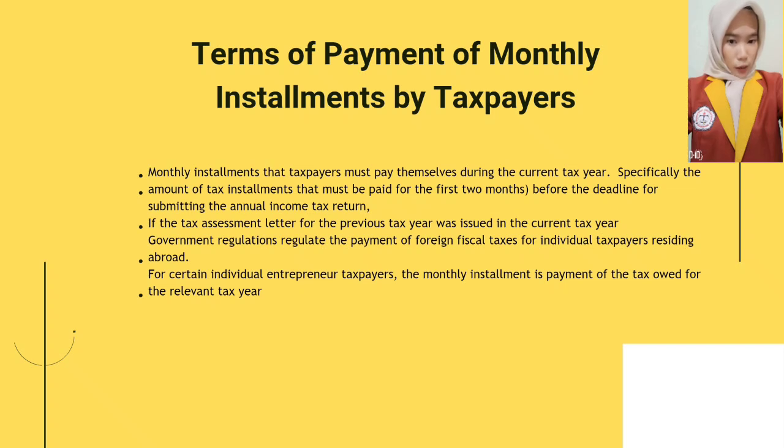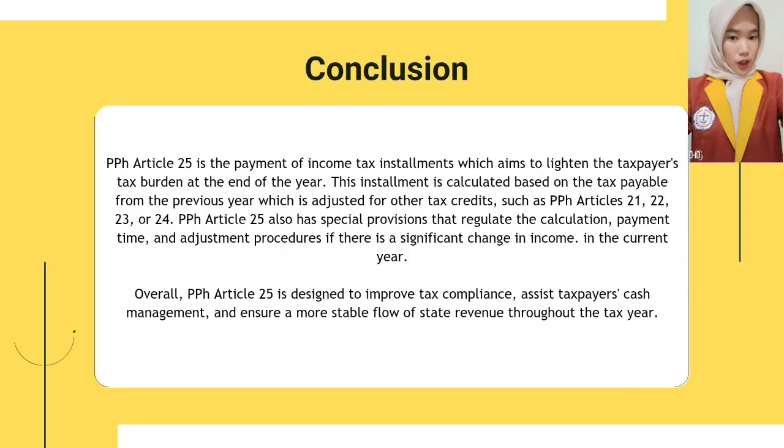Article 25 income tax subjects include individual taxpayers, certain entrepreneurs, or WPOPPT; individual taxpayers other than certain entrepreneurs, or WPOPSPT; corporate taxpayers; bank corporate taxpayers; and taxpayers of state-owned enterprises, or BUMN, and regional-owned enterprises, or BUMD.